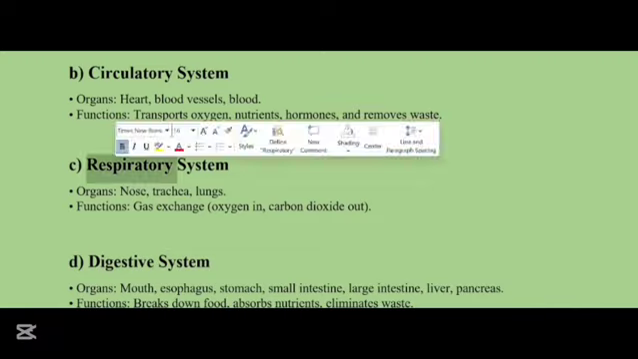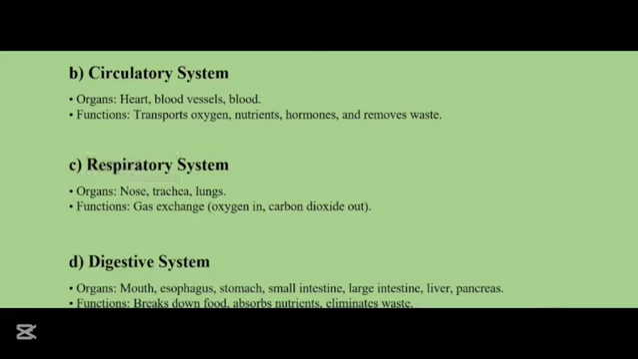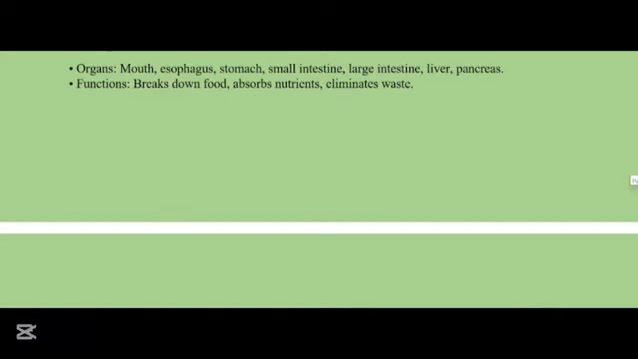Then we have the respiratory system. The main organs of the respiratory system are the nose, the trachea, and the lungs. Then we have the digestive system. The main organs involved are mouth, esophagus, the stomach, the small intestine, the large intestine, the liver, and the pancreas, which produce hormones known as insulin and glucagon.